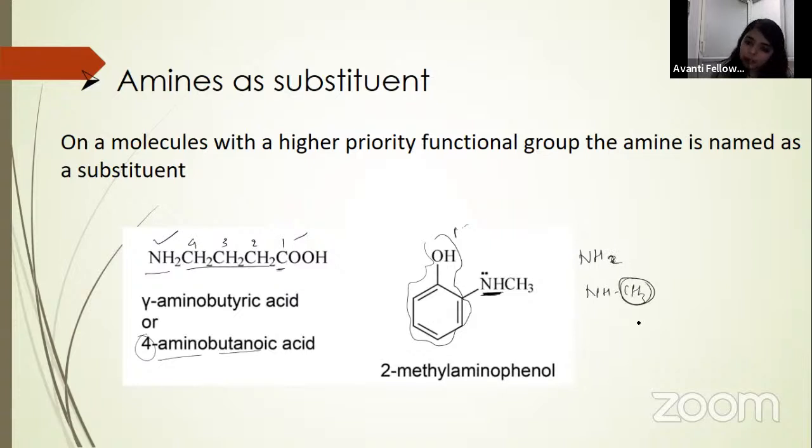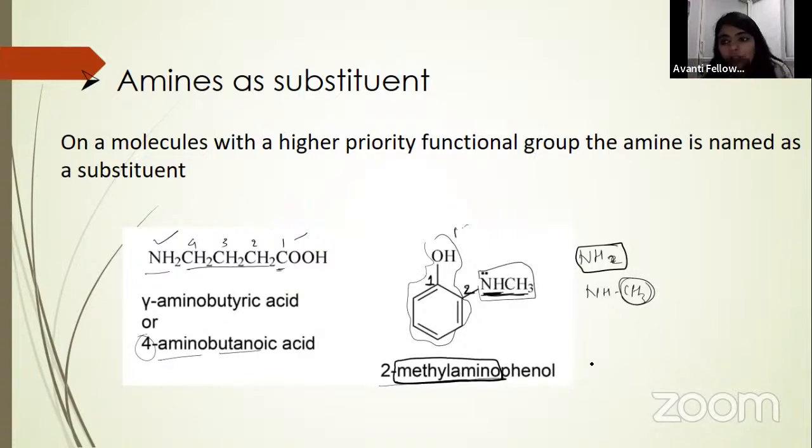So how will we name it? This amino is your substituent. So before writing amino, we will write methyl, which means we will write methylamino. We will not write amino only, because amino is NH2, but here amino is present along with methyl. So we will write it as methylamino. And from here this is 1, so this is your 2 position. So we will write 2-methylaminophenol, okay.